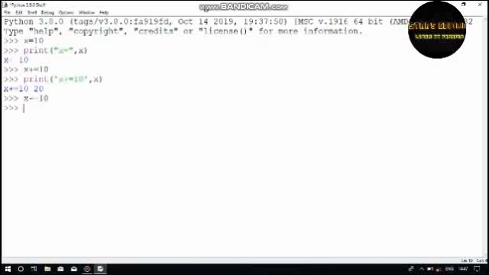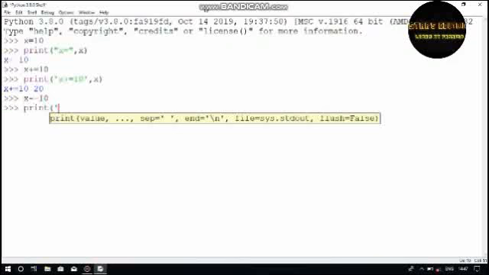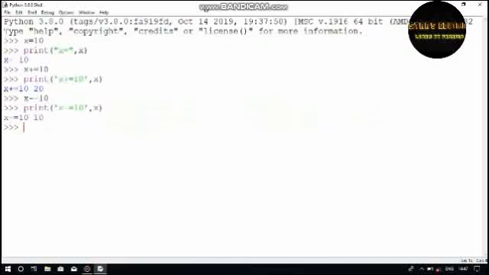What would the answer be? The answer will be stored in the x variable. The x will be 10, because the value of x is now 20, and 20 minus 10 is 10.